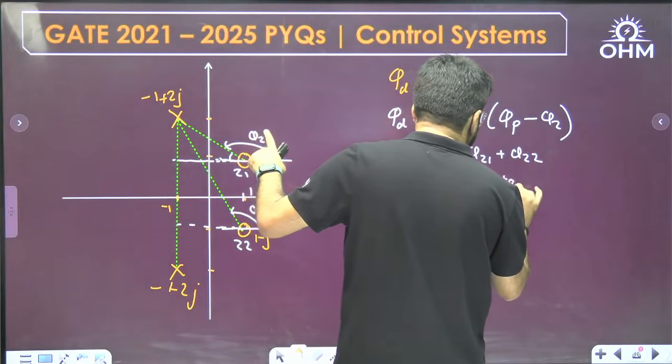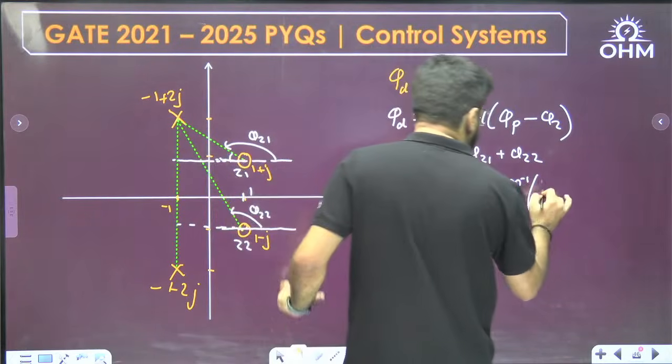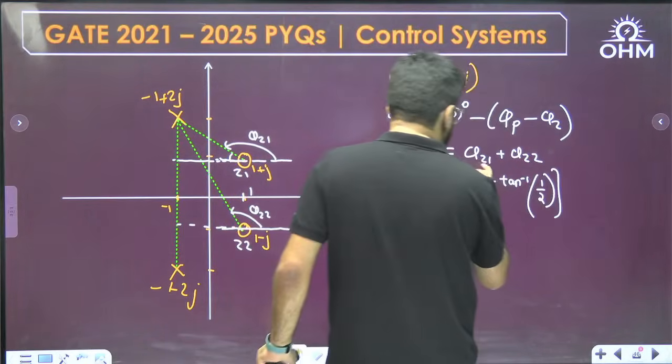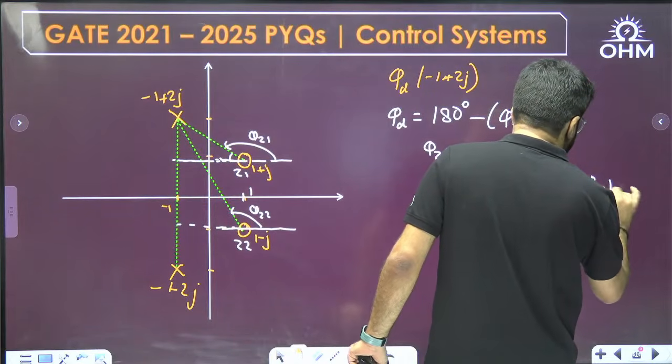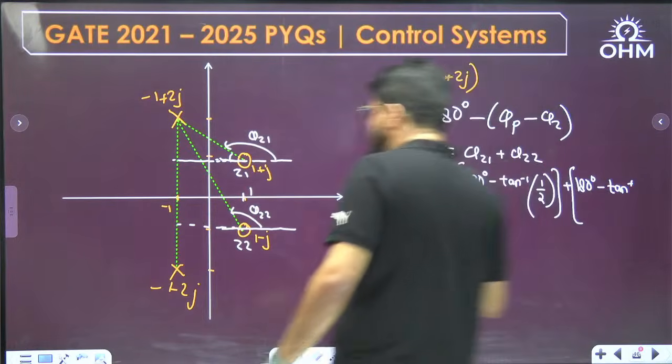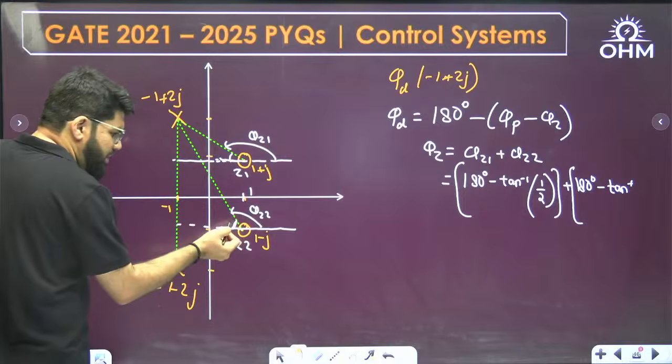180 degree minus tan inverse. How much height? 1, and how much base? 2. So 1 by 2, plus phi z2. Okay, 180 degree. Again, phi z2 also is the exterior angle of a triangle. So calculate the interior angle, and 180 minus this interior angle.